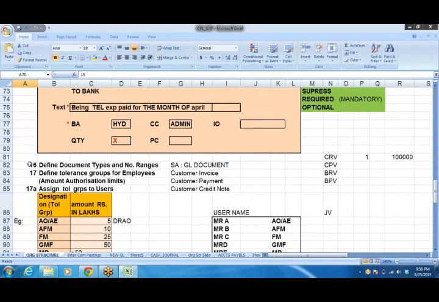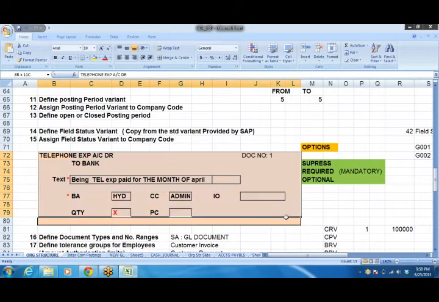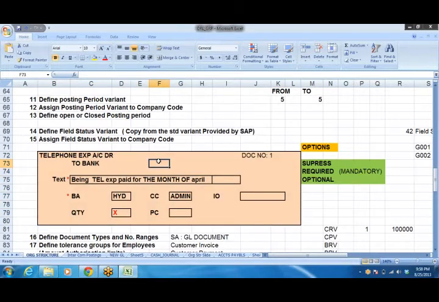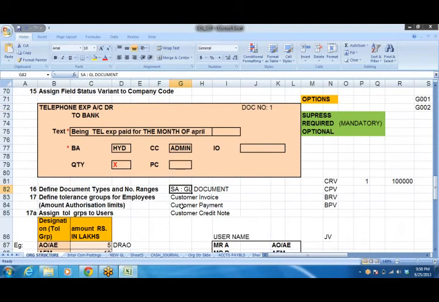Then coming to 16, define document types and number ranges. Say this is a document. Each and every accounting entry we call a document, right? It will give you document numbers, and each document has a name. SAP has defined standard documents, like SA, which is nothing but a GL document.